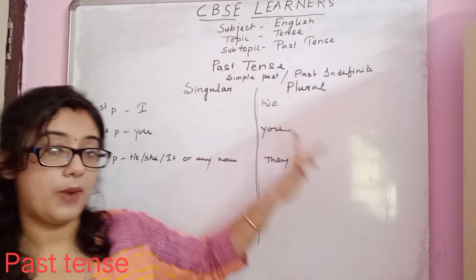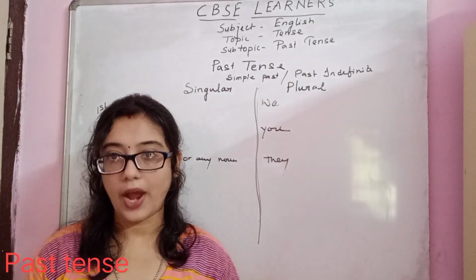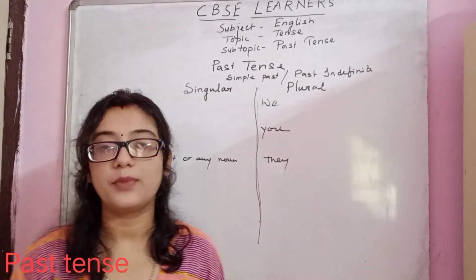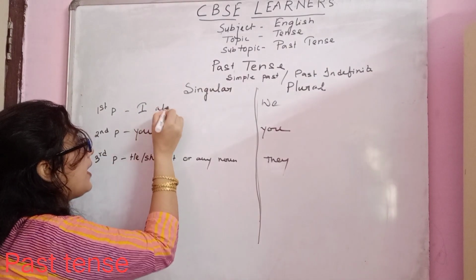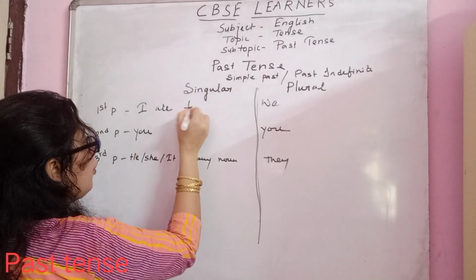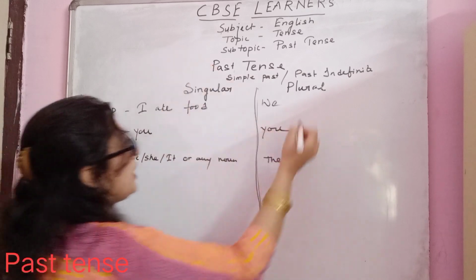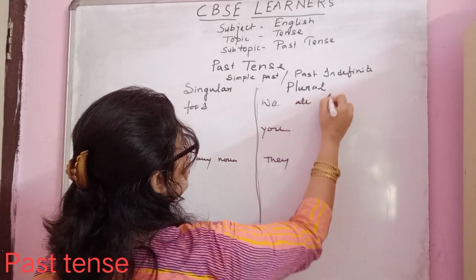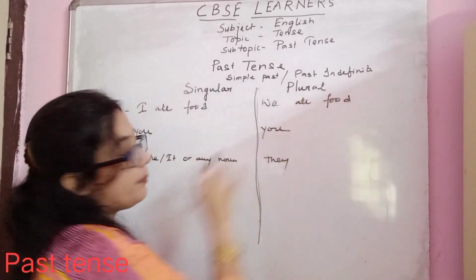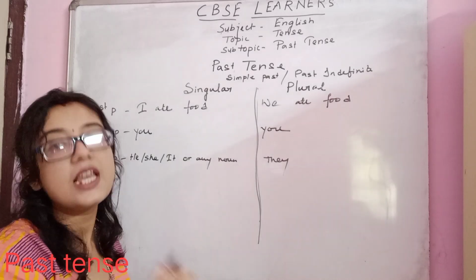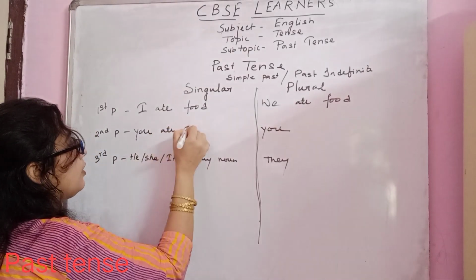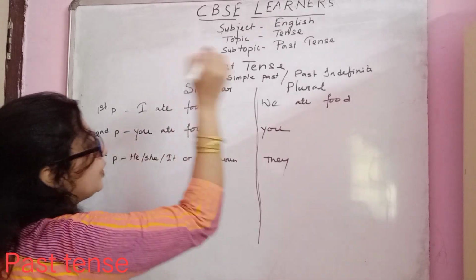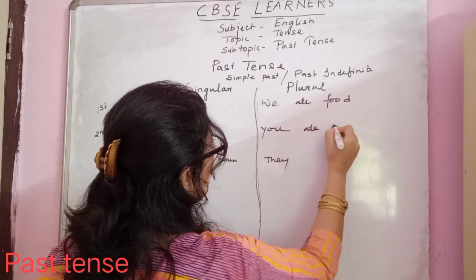Because it is simple past tense, we are required to use the past form, which is ate. So: I ate food. We ate food. There will be no variations because it is past tense. You ate food. You ate food.